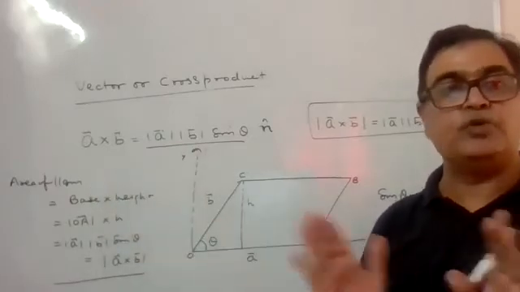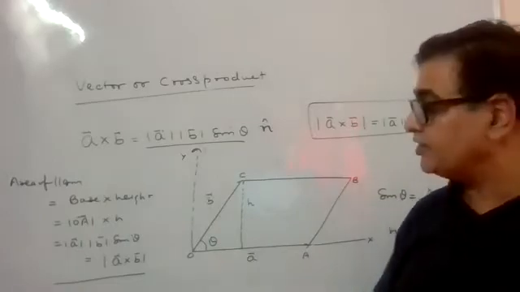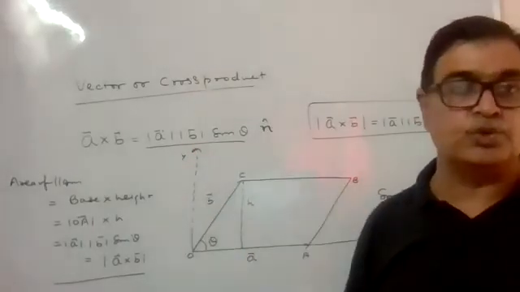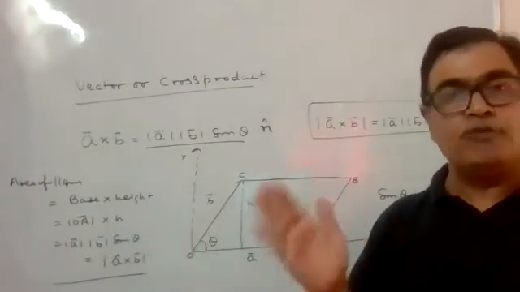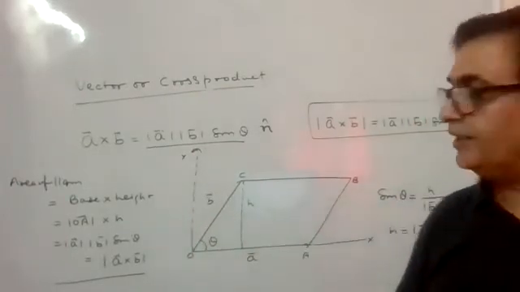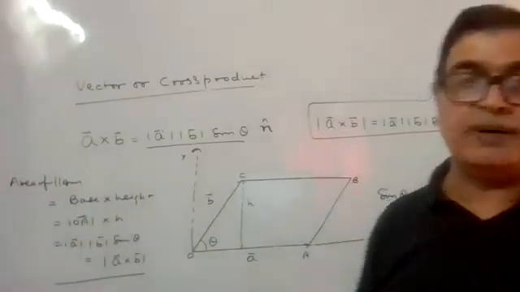Area of parallelogram की कोई direction नहीं होती. अगर आप फिजिक्स में पढ़ेंगे they will have the direction. वो direction कौन सी होगी? n cap वाली जो direction होगी. That will be taken, but in our maths we are not taking area as a vector quantity. We will say it as a scalar quantity, and that's why we will say magnitude of a cross b will give you area of parallelogram.